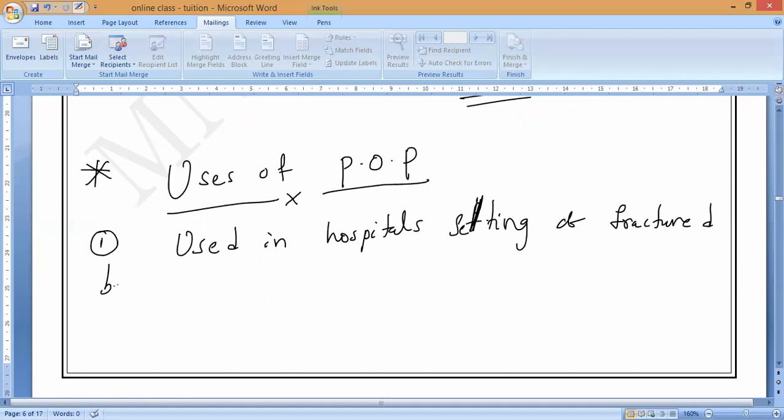Why, sir? Once it becomes dry, it becomes very hard. Is it yes or no, guys? So the bones are kept in the right position to ensure correct healing.